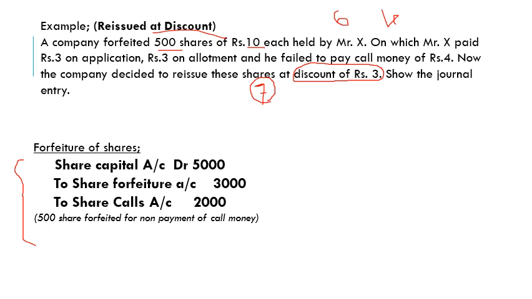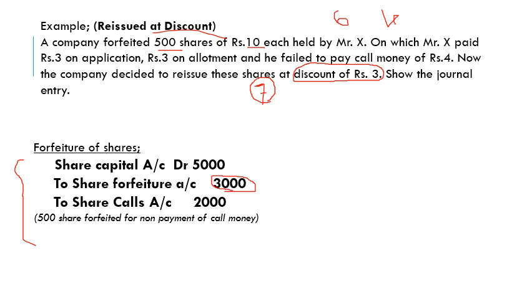So what will we do with this 1500? In that case, the discount at the time of reissue should be collected from share forfeiture account.